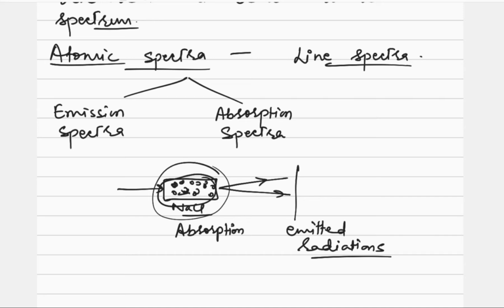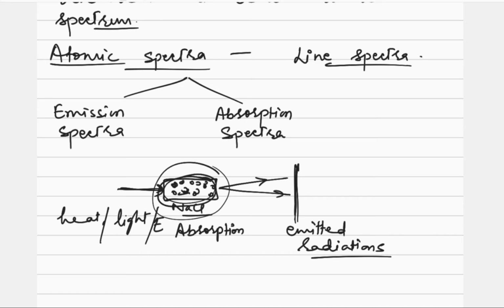Am I clear what I am trying to say? The sample is irradiated or supplied with some energy, in the form of heat, or light, or electrical discharge passed through it. Now the sample has absorbed some energy, and we know very well that after some time it will start emitting also. So those emitted radiations are observed on the screen. This type of spectrum is called emission spectrum.